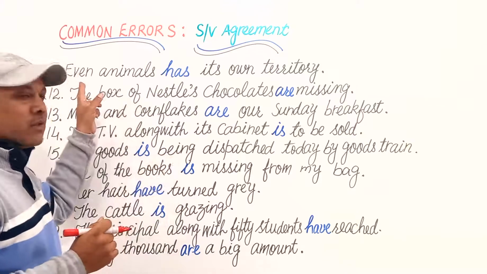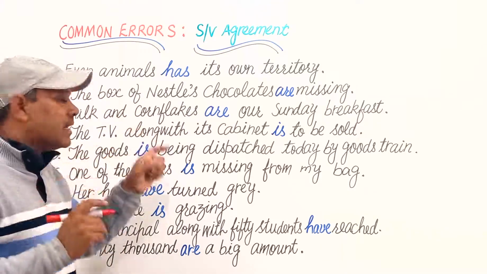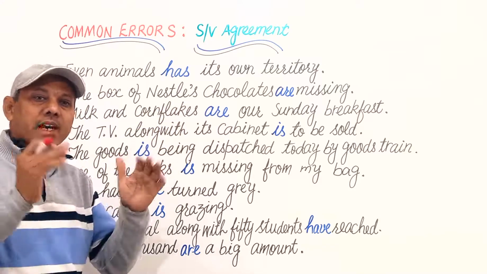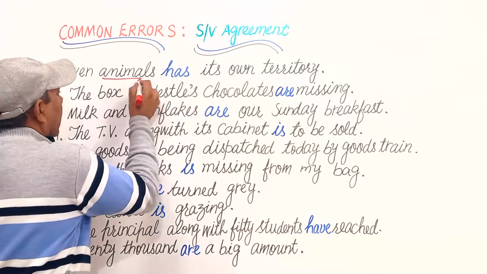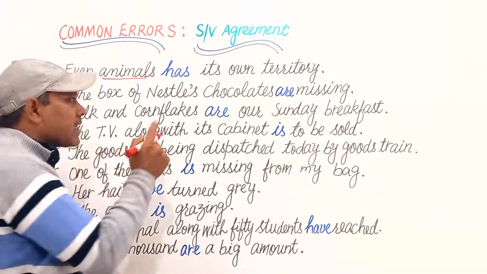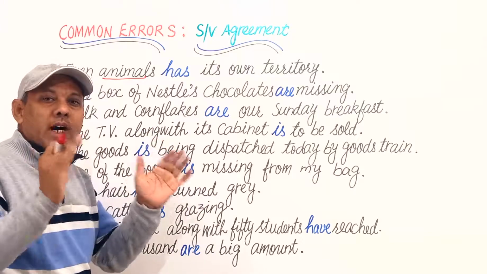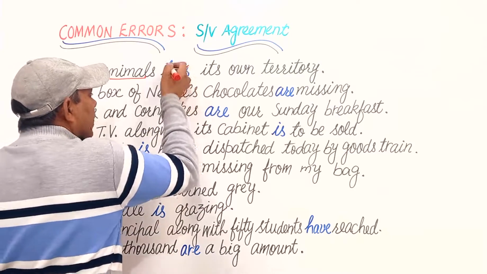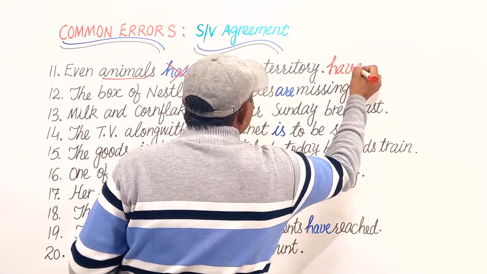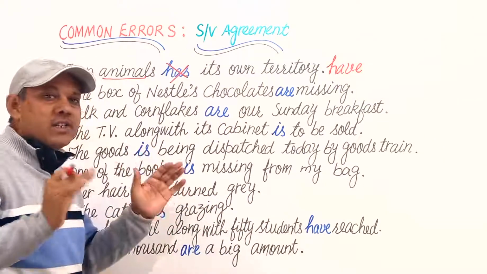Here the next sentence, the 11th sentence, is: Even animals has its own territory. Here animals is the true subject, which is a plural one, so we shall use a plural verb for a plural subject. We shall use have. Even animals have own territory.